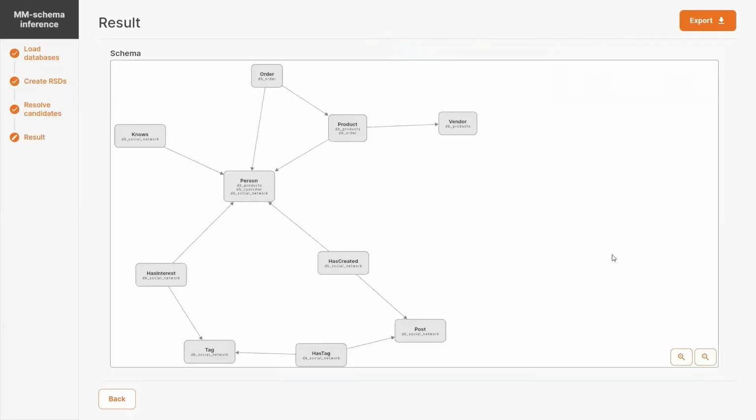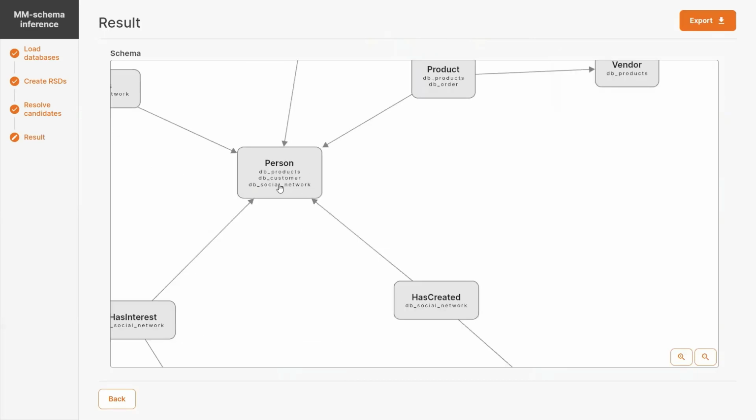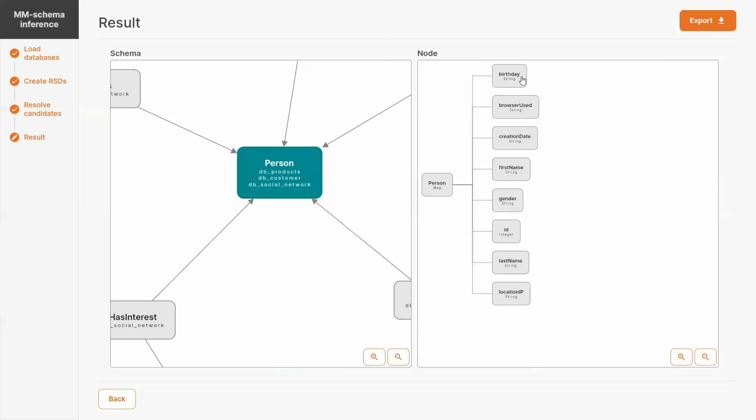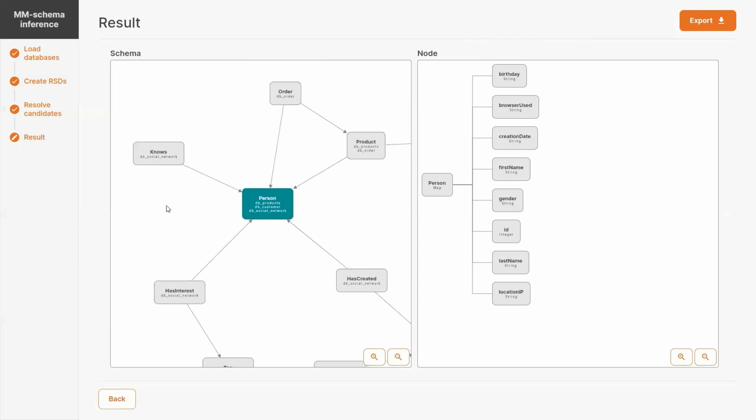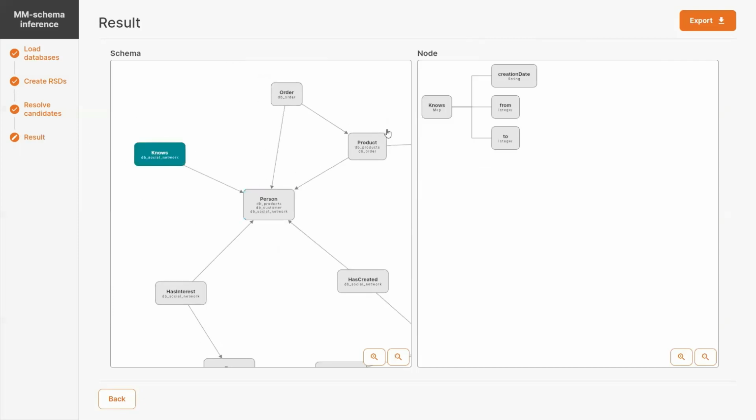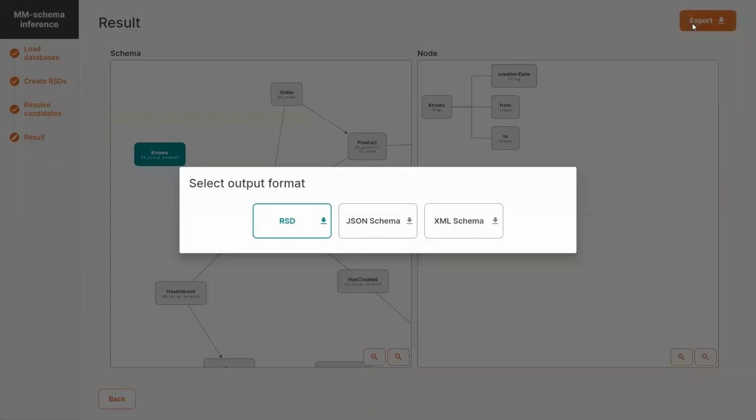It is represented as a graph. Each node of the graph is one of the kinds. We can see whether the kind occurs redundantly in multiple databases or not. We can look at the structure and data types and other information about the kind, and the edges of the graph represent the references. So we know that, for example, kind knows refers to kind person. We saw it in the previous step. In the last step, we can choose the particular format into which the resulting multimodal schema should be transformed.